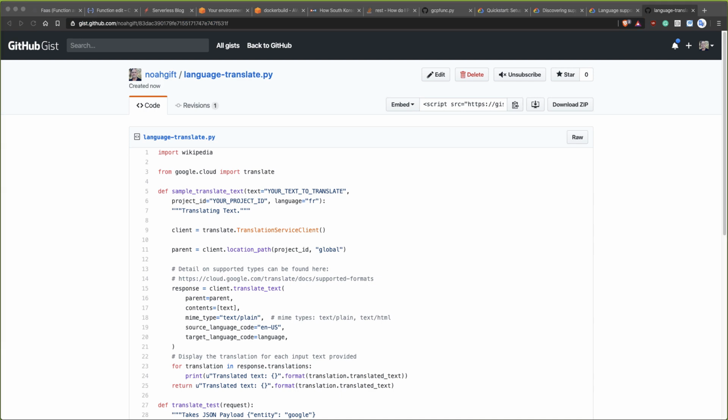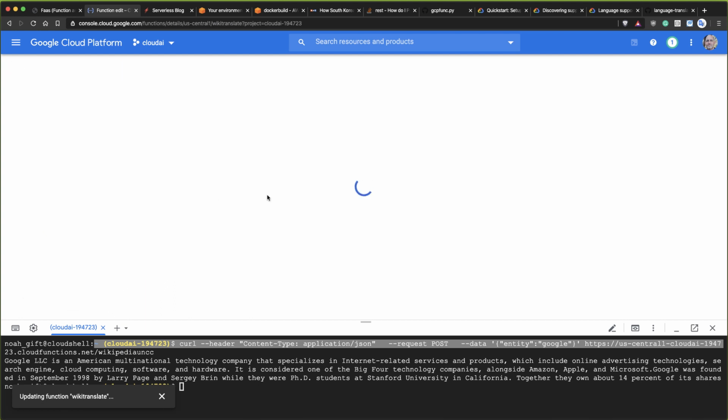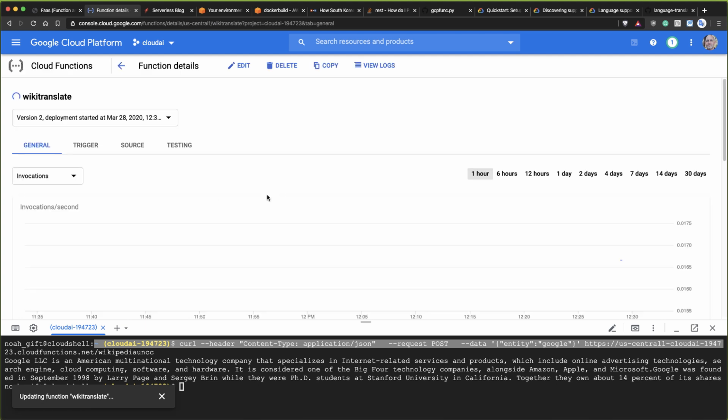Hopefully this works the first time, and then deploy this. So this now makes it even more useful, in that I can pass in inside of the JSON payload also the languages. Now it not only accepts any company, but also any language to translate it into.